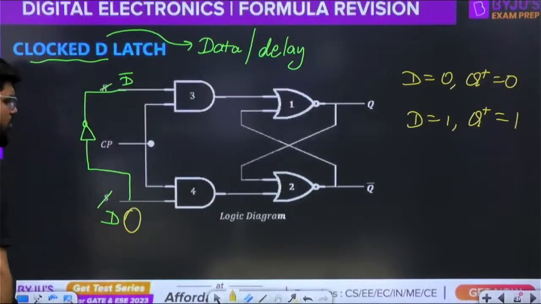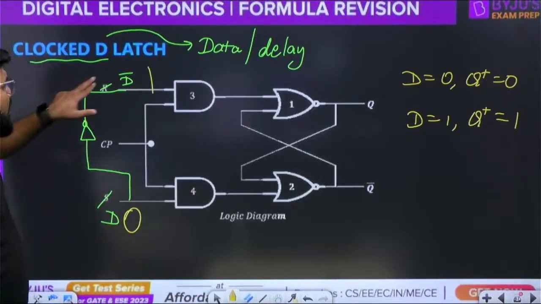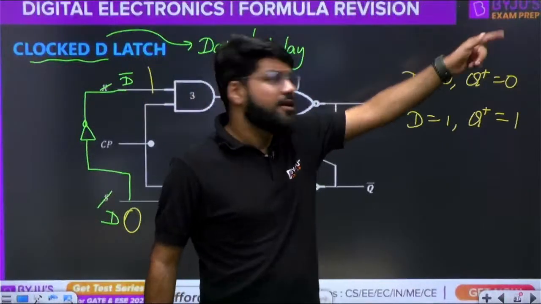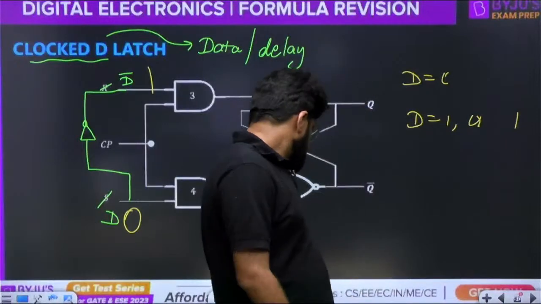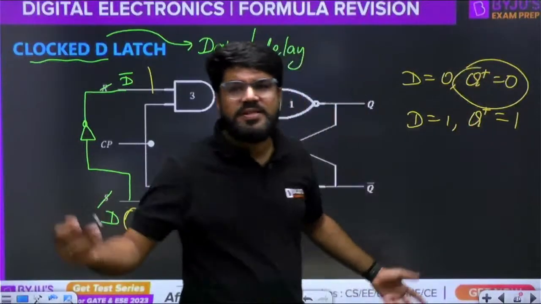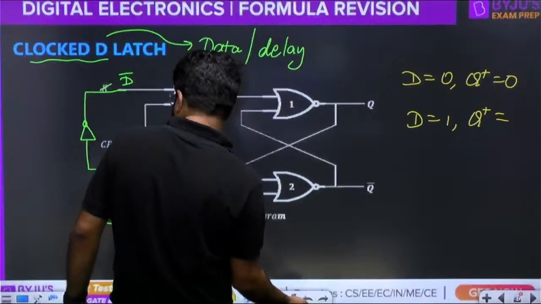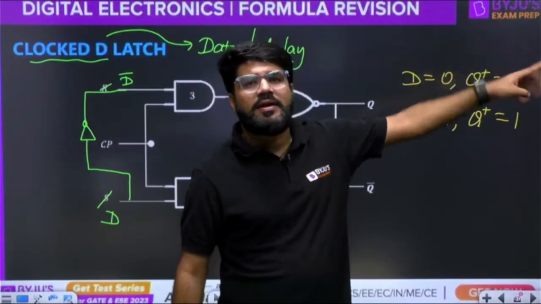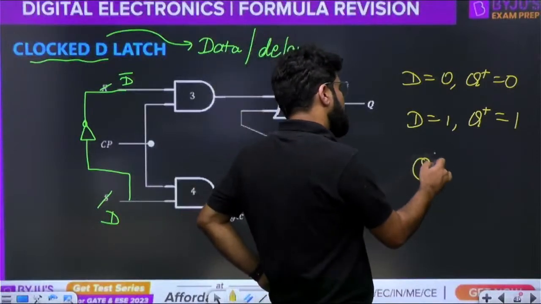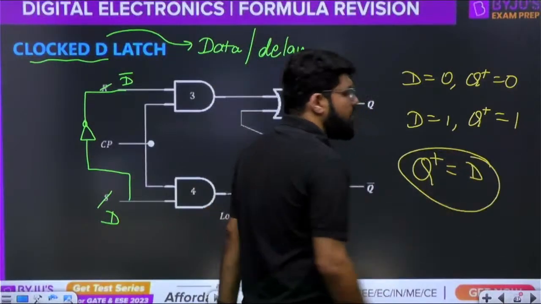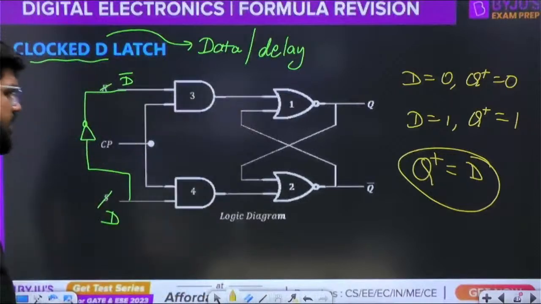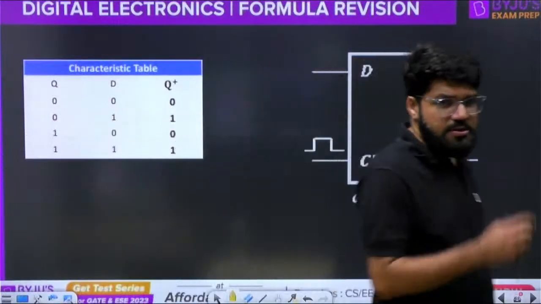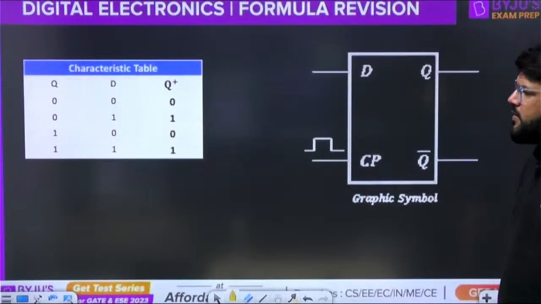So take D equal to 0, so D bar will be 1. So what is 1? R. What is 0? S. Sir, S is 0 and R is 1. R is for reset. So the device should reset. So Q plus is 0. That means whatever D value I take, if I take 1, I get the output 1. If I take 0, I get the output 0. So what is the next state equation? It is just copying D. Q plus is equal to D. Simple one. Please mind that Q plus is simply equal to D.